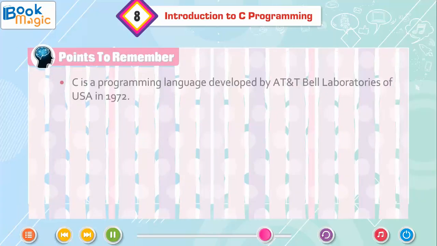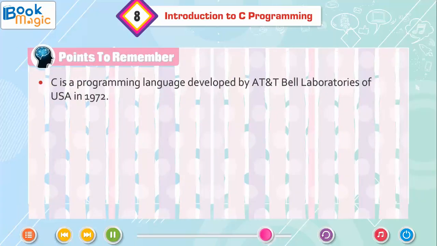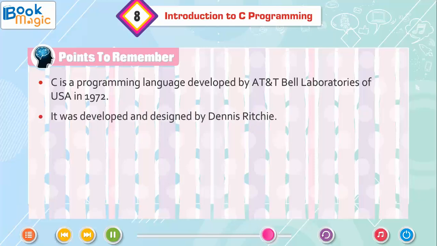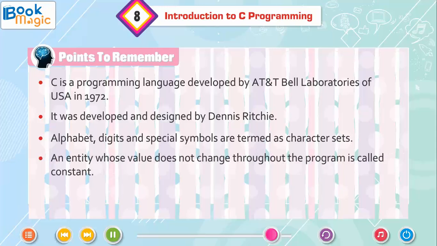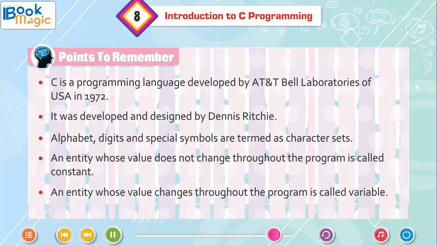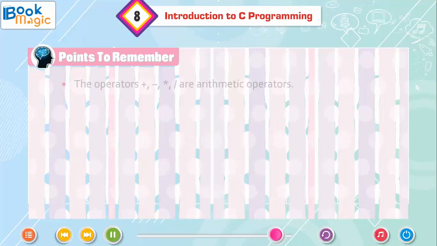Points to remember. C is a programming language developed by AT&T Bell Laboratories of USA in 1972. It was developed and designed by Dennis Ritchie. Alphabets, digits and special symbols are termed as character sets. An entity whose value does not change throughout the program is called a constant. An entity whose value changes throughout the program is called a variable.